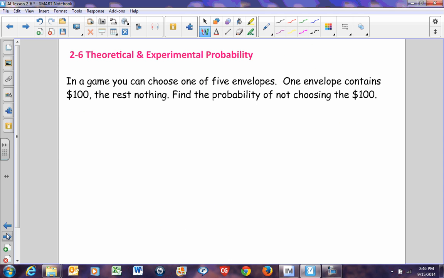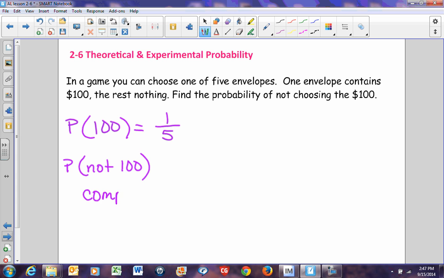Let's look at theoretical and experimental probability a different way. In a game, you can choose one of 5 envelopes. One envelope contains $100, the rest nothing. Find the probability of not choosing the $100. This is the complement of an event. The probability of choosing the 100 would be there's one way of choosing the 100 out of 5 total ways. So it's 1/5.